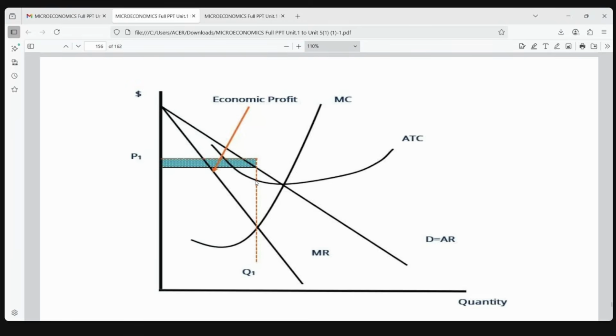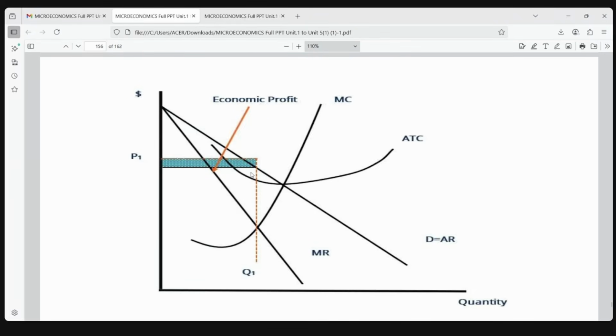I think this graph is from an old PPT I have taken. I have changed this. If you see the one I have uploaded in the latest GLearn, you can see the economic profit from here till here. This is the cost that he is spending, this is the profit that he is getting.